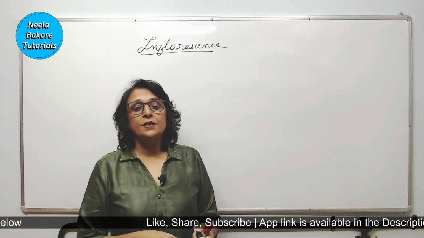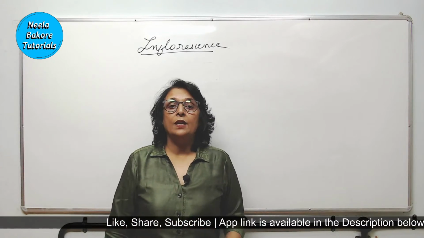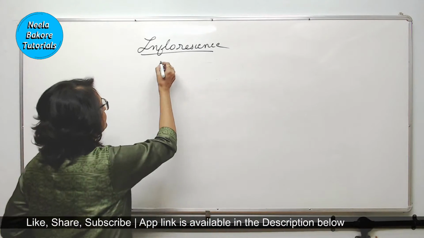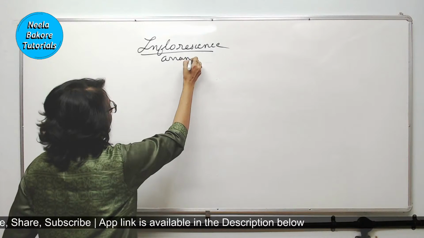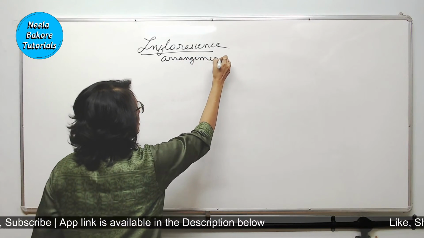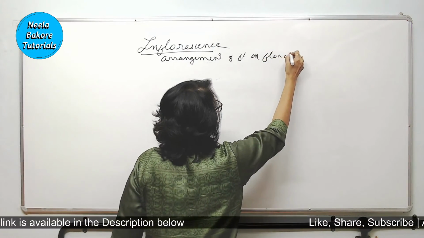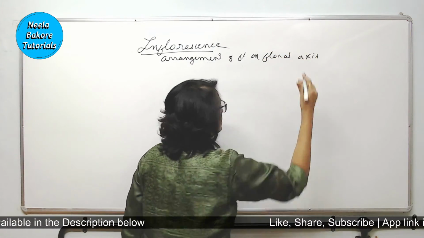Okay, so now let us start with inflorescence. Inflorescence is the arrangement of flowers on the floral axis. That is what inflorescence is.